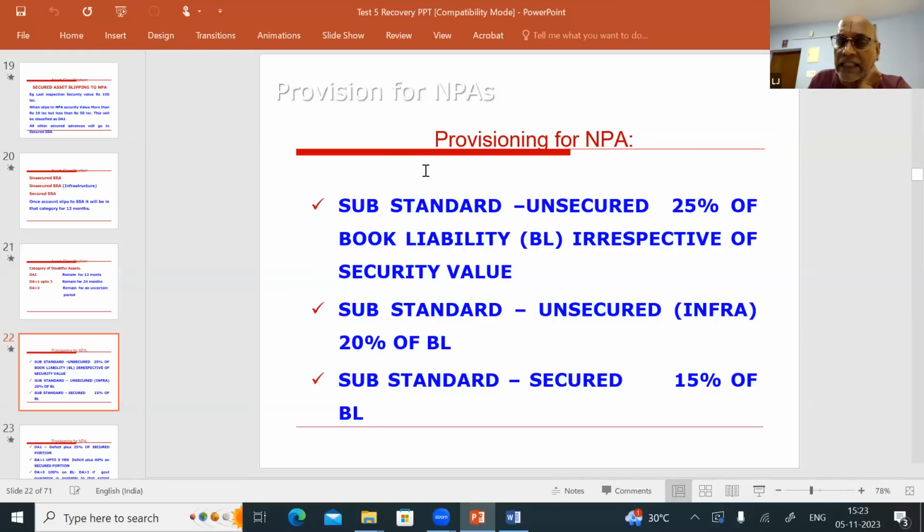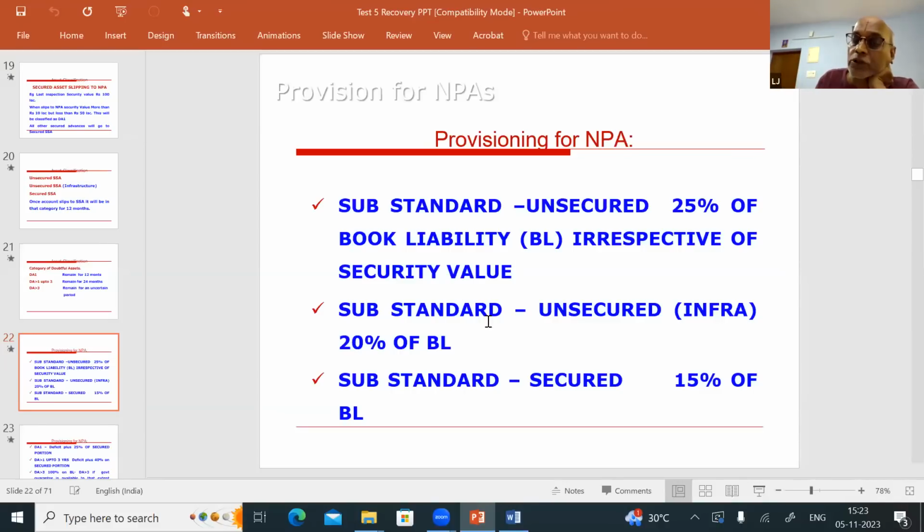So when you classify an account as unsecured substandard, the provision you have to keep is 25% on the book liability, irrespective of the security. Whether security is there or not, you should not look into. So 25% of the book liability you have to keep as the provision.